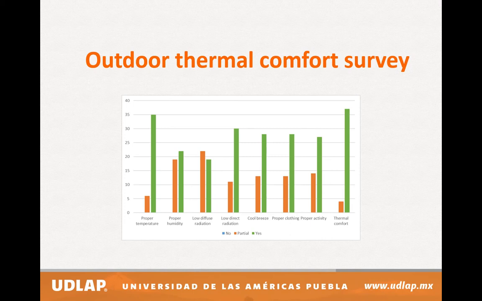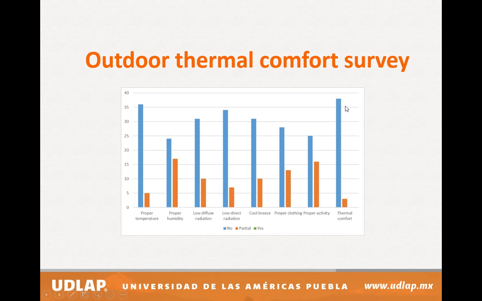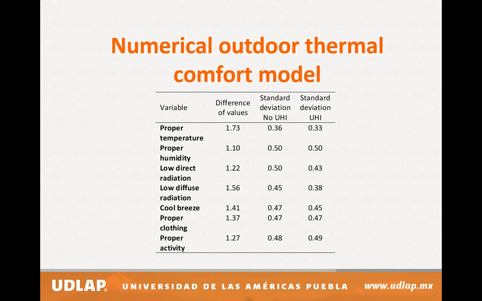In the case of no urban heat island, we have that thermal comfort is given for most of the people, in the general perception, and the opposite occurs where the urban heat island is present. There is thermal discomfort all the time, or most of the answers say that there is no thermal comfort for the people. So with this, we have a numerical outdoor thermal comfort model.